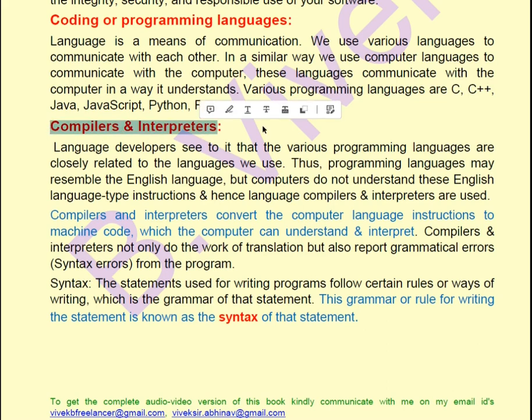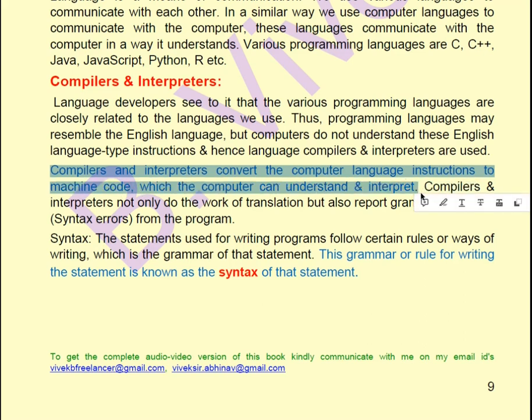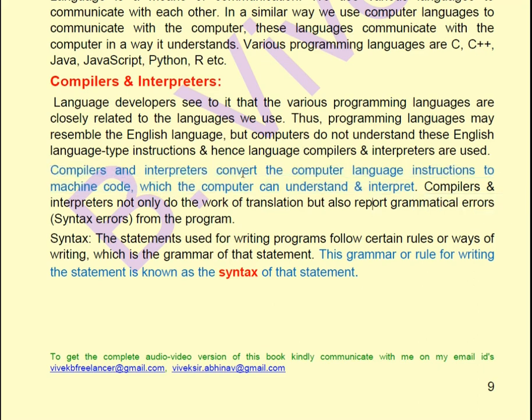Compilers and interpreters. Compilers and interpreters convert the computer language instructions to the machine code which the computer understands and interprets. So what do we use compilers and interpreters for? Our computer languages resemble the local language of the region.